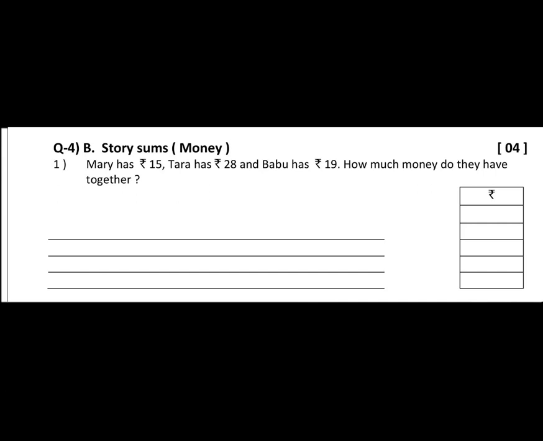Question number 4b, story sums. Mary has 15 rupees, Tara has 28 rupees and Babu has 19 rupees. How much money do they have together? Here, as you can see, the box is given, and lines are also given for writing the statement. It is compulsory to write down the statement and you have to do the sum also.